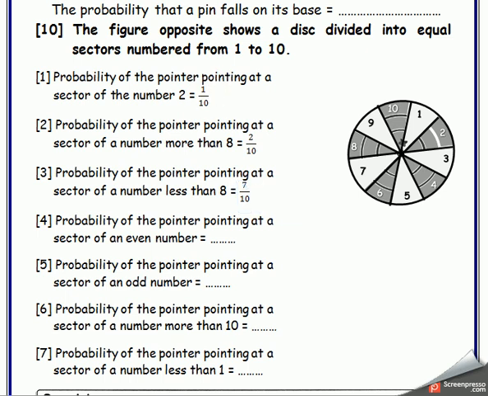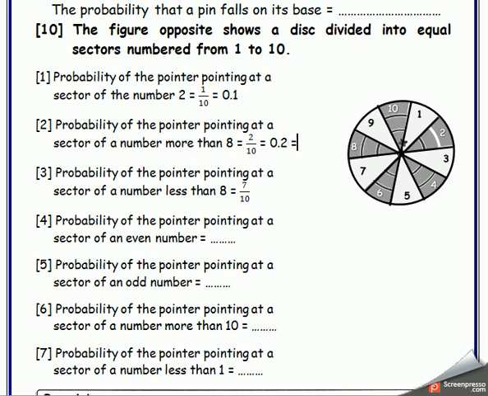Mister, can I write the first one as a decimal number? Yes, you can, but if you don't write it in decimal, you will get the full mark. Okay? And number 2, mister, I can write it in the simplest form or I can write it as a decimal. If you write it as a decimal, it will be 0.2.